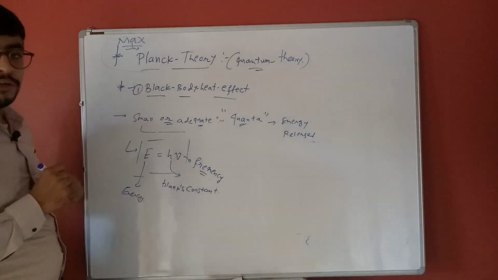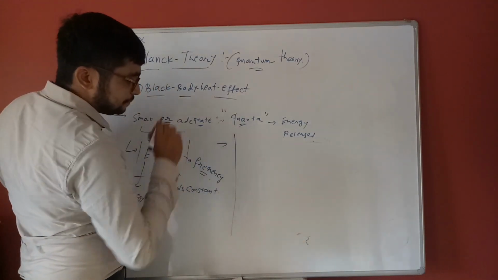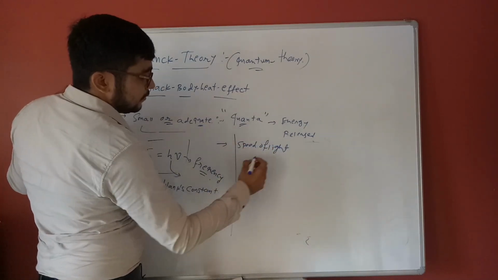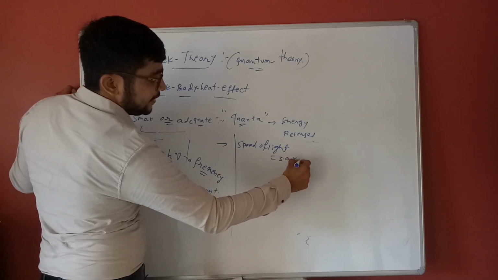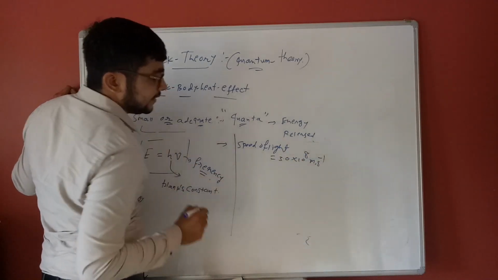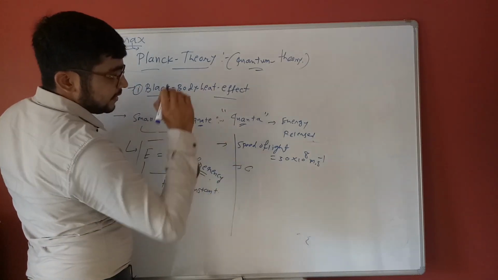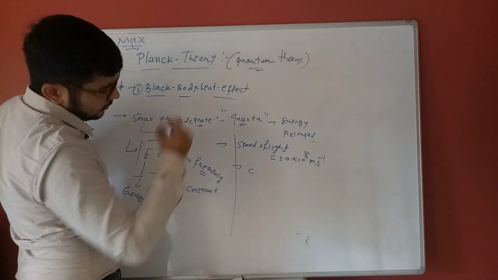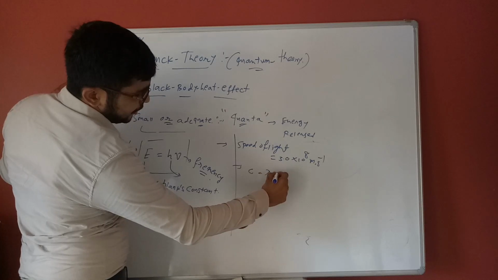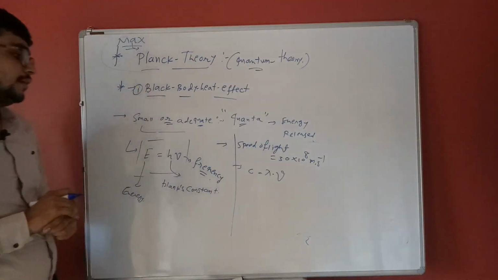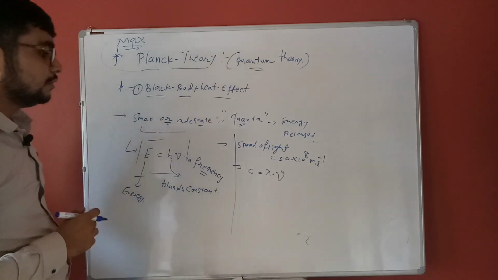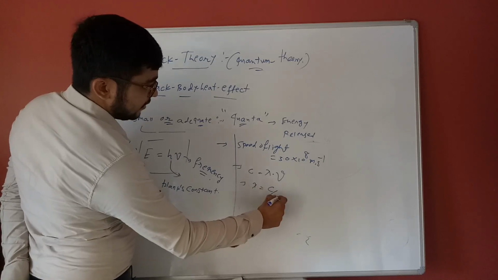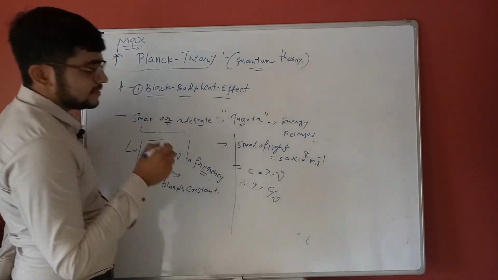Now simplify the formula h mu. We know the speed of light, whose value is 3.0 into 10 raised to 8 meter per second. It is called small c. The formula is c equal to lambda into mu. So to find the wavelength, lambda is equal to c by mu, where mu is the frequency.